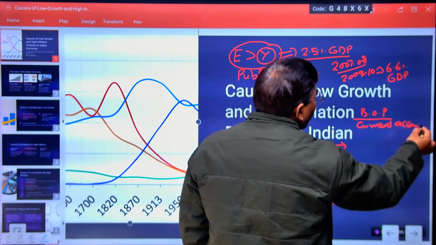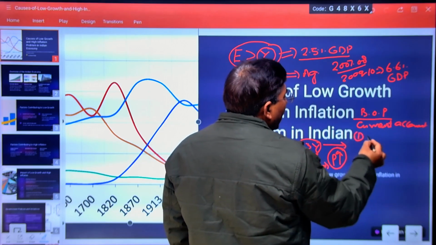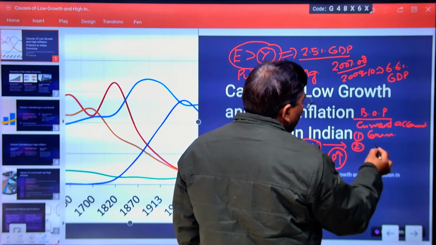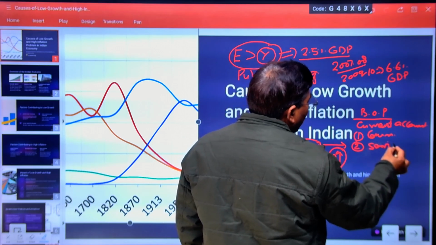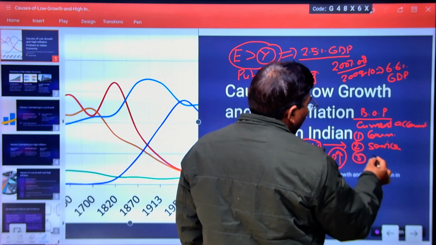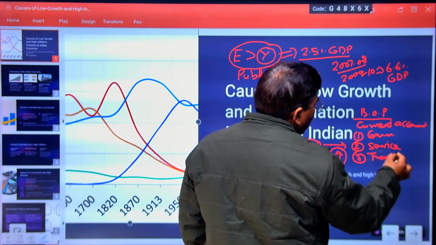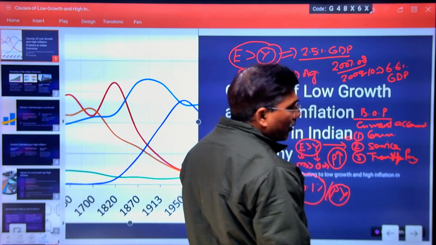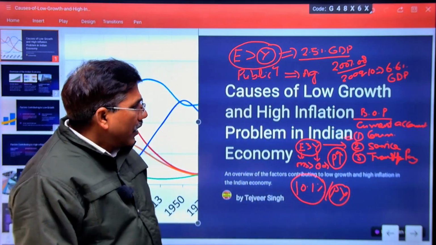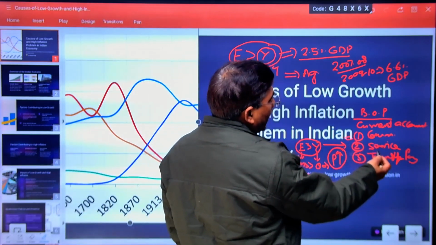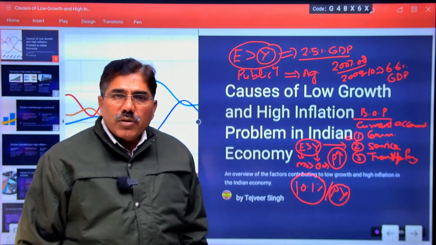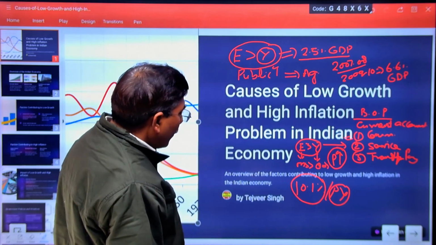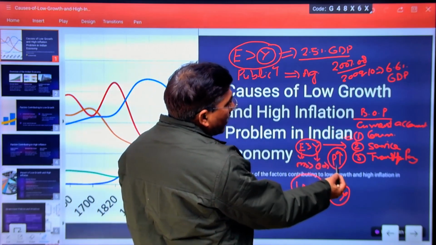In the current account, we deal in three items: export and import of commodities, export and import of services, and transfer payments. The export and import of commodities is known as trade account deficit. Export and import of commodities, services and transfer payments is generally known as current account deficit. And as I discussed, with increasing fiscal deficit, prices were increasing.